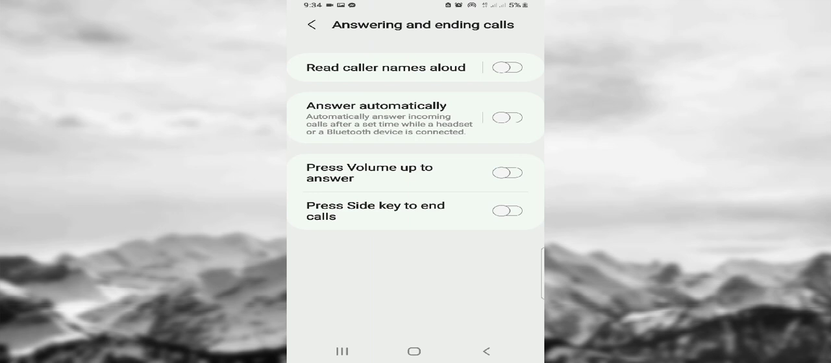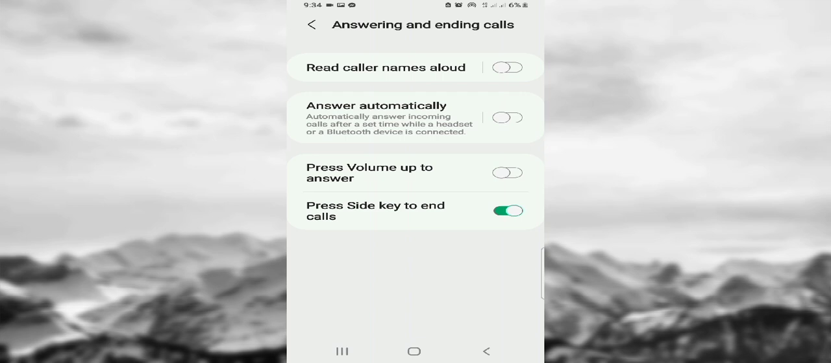Now, you have options. Press volume up to answer and press side key to end calls. The side key there is same as the power button. So toggle this on, and that would enable you, as soon as you press on the power button, it will